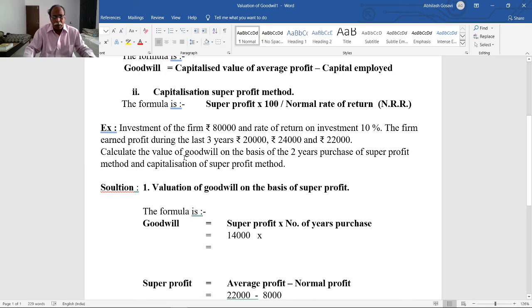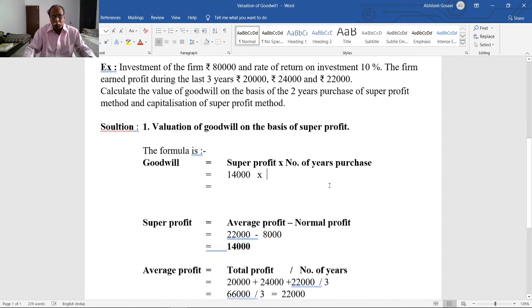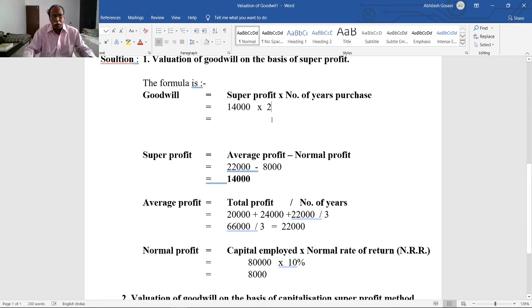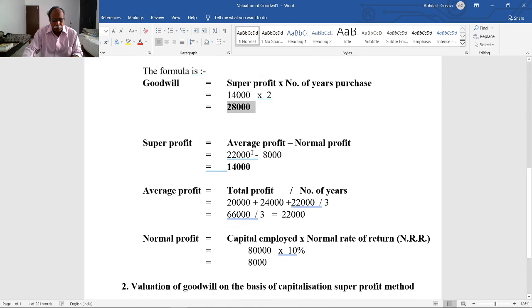The value of goodwill on the basis of 2 years' purchase of super profit method. 2 years' purchase means multiply by 2. 14,000 multiplied by 2 is equal to 28,000. The valuation of goodwill is equal to 28,000. In this way, the goodwill can be calculated by the super profit method. Goodwill by super profit method is equal to 28,000.